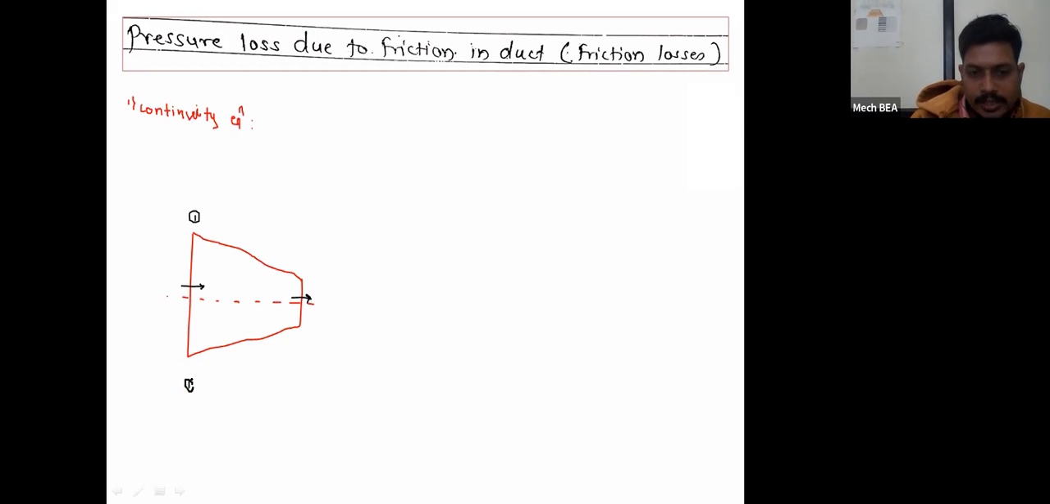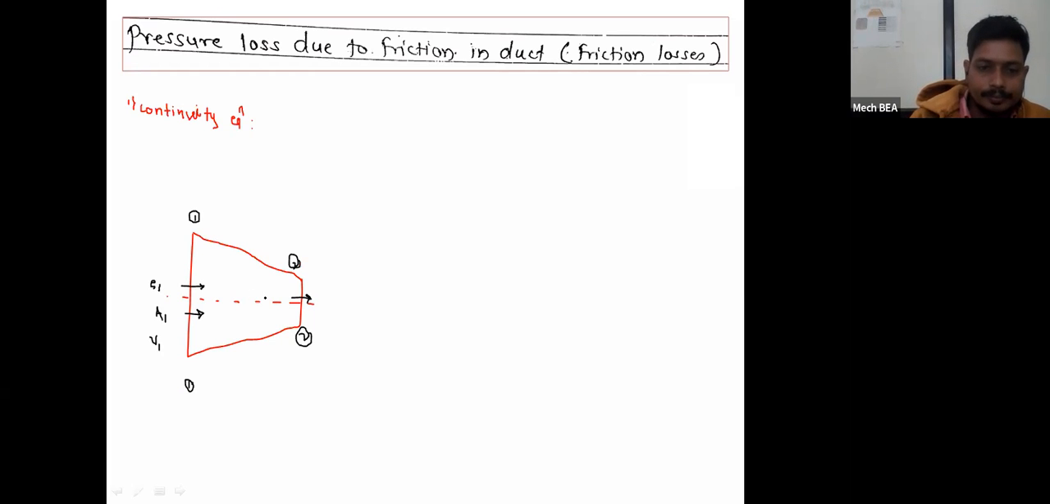This has a cross section area 1-1, and at this location this has a cross section area 2-2. Now whatever air is passing through this duct, suppose that air is having the density rho 1, then whatever cross section area of the duct will be there at section 1-1, suppose that cross section area is nothing but A1, and suppose the velocity of the air passing through section 1-1 is nothing but V1.